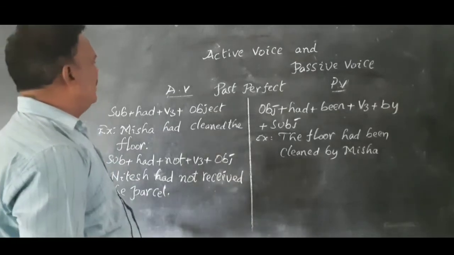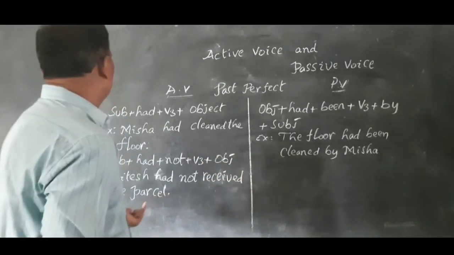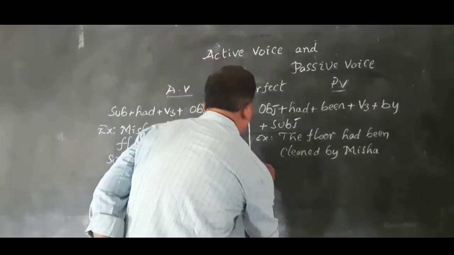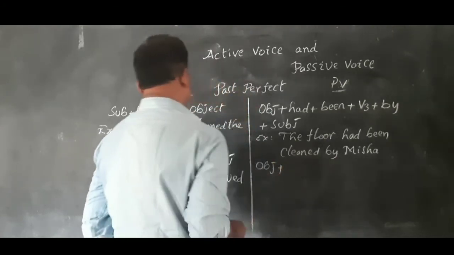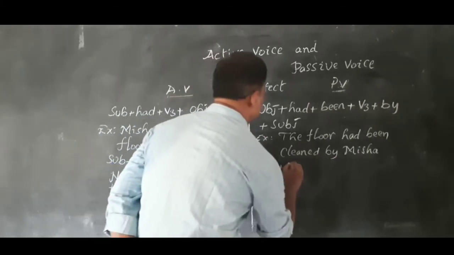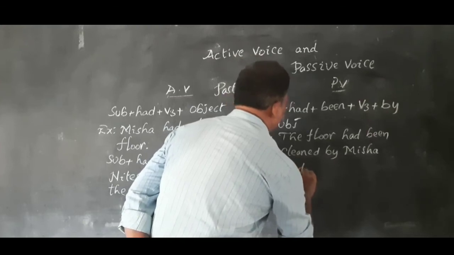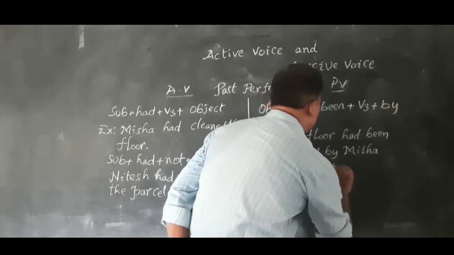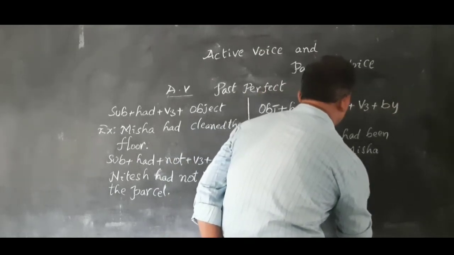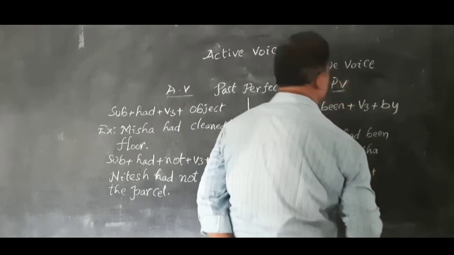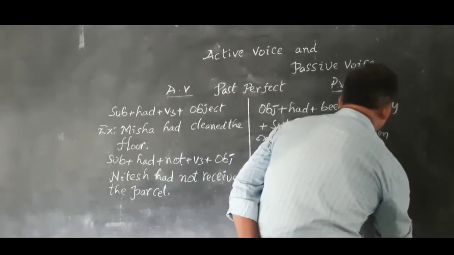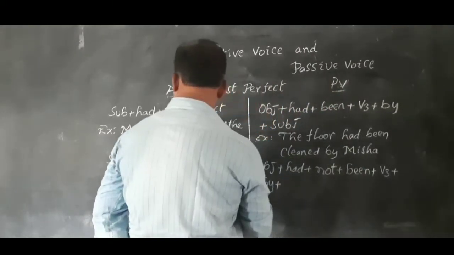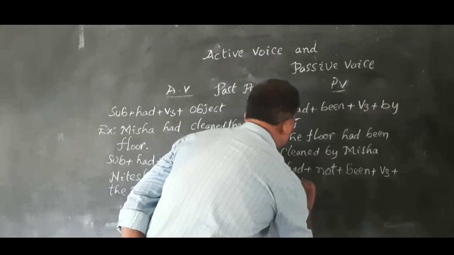Now the structure of passive voice for this negative form: object plus had plus not plus been plus V3 plus by plus subject.